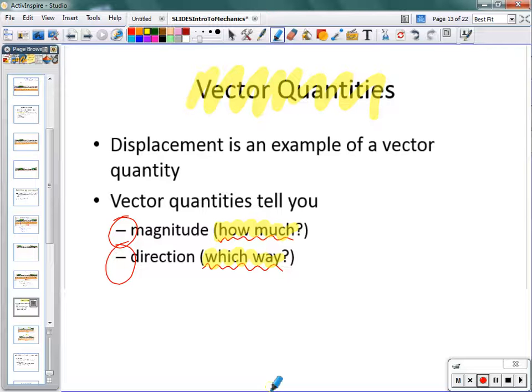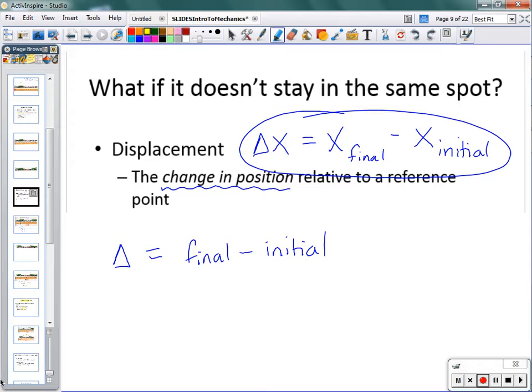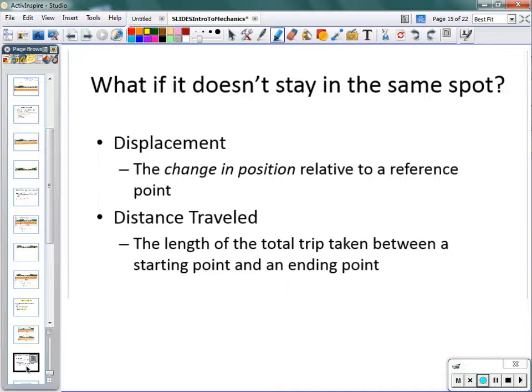So, that's one way of describing where is an object, at least in terms of where did it start versus where did it finish. But sometimes that doesn't do us justice. It doesn't actually describe what happened during the trip. Displacement only tells us the change in position. And when we're calculating it, we only take into account where does something end up versus where does it start. The whole middle part of the trip is totally disregarded. And sometimes we need that. And so in order to describe the middle part of this trip, we use the term distance traveled.